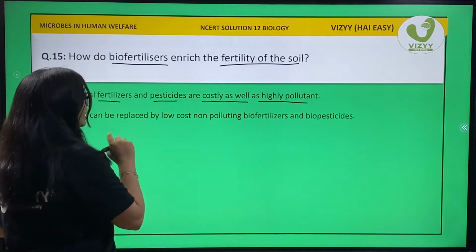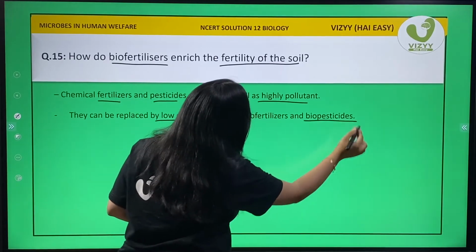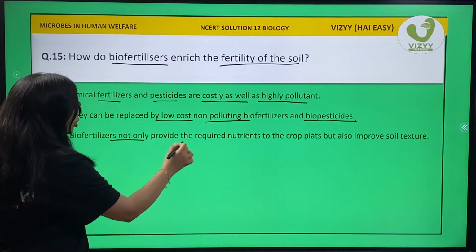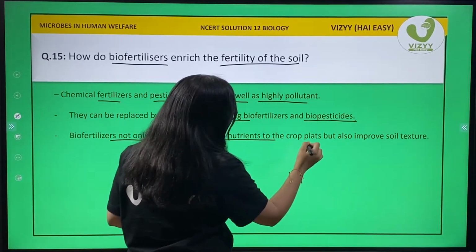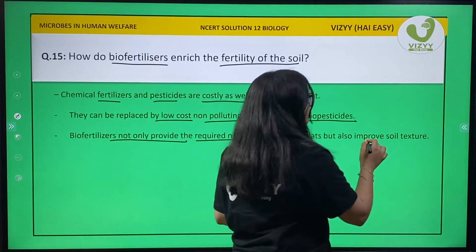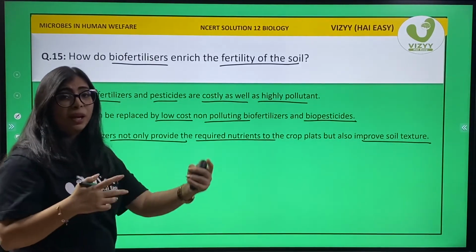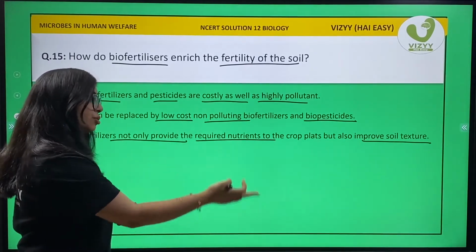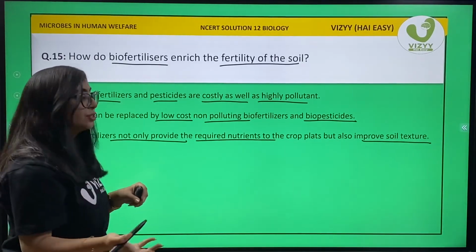Now, they can be replaced by low cost and non-polluting biofertilizers and biopesticides. Biofertilizers not only provide the required nutrition to crop but also improve soil texture. So they are not only doing one thing but they are doing the other one as well. So they provide nutrition to crop as well as improve soil texture.